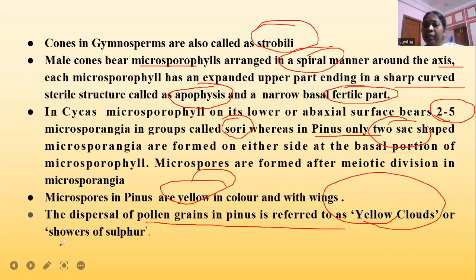When the microspores disperse from the Pinus plant, we see as if showers of sulfur or a yellow cloud is formed near the Pinus plants. Hence, this is referred to as yellow clouds or showers of sulfur.